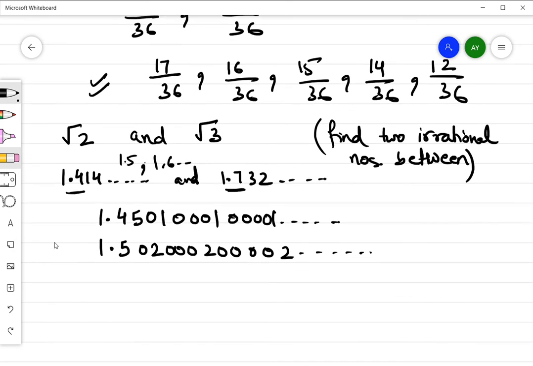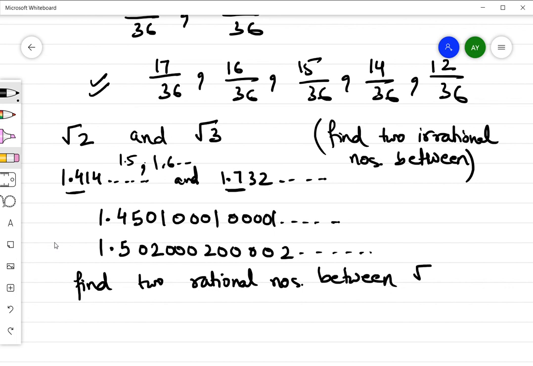If I say, find two rational numbers between root 2 and root 3. So again I know root 2 is 1.414 something and root 3 is 1.732.